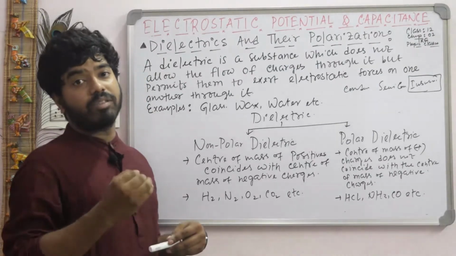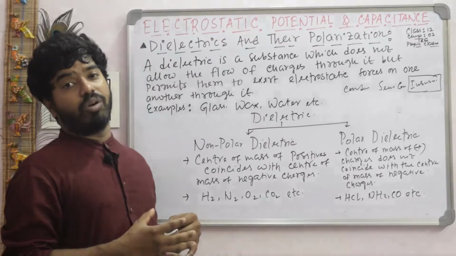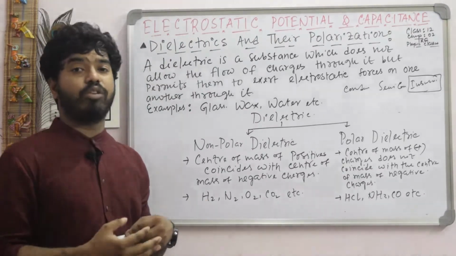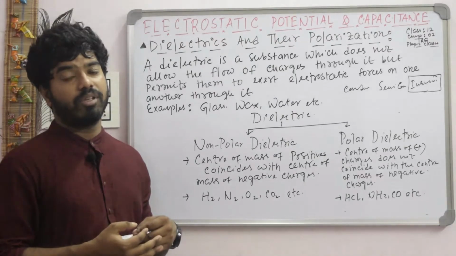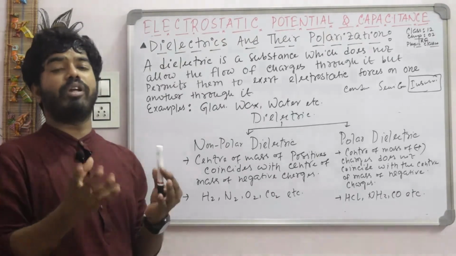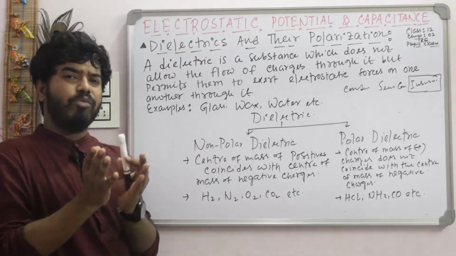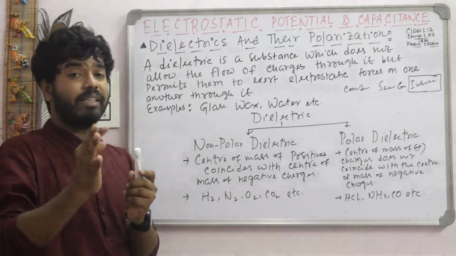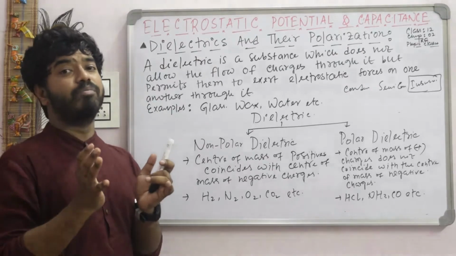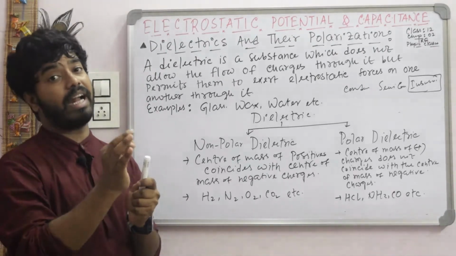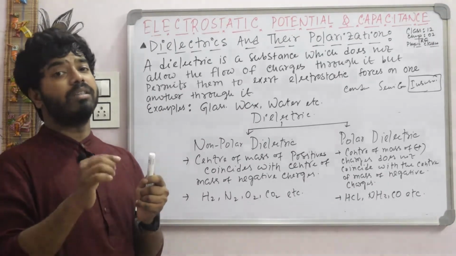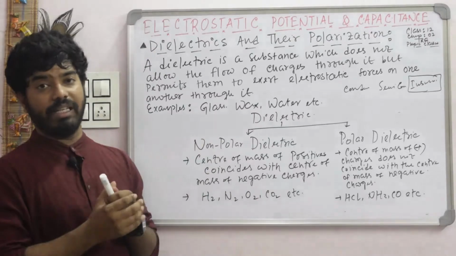But in case of an insulator, the electrons are attached to the individual atoms or molecules, and there is a little movement of these electrons inside the atoms or molecules. This little movement occurs when there is an external electric field.